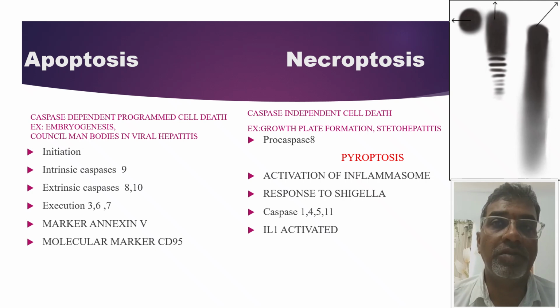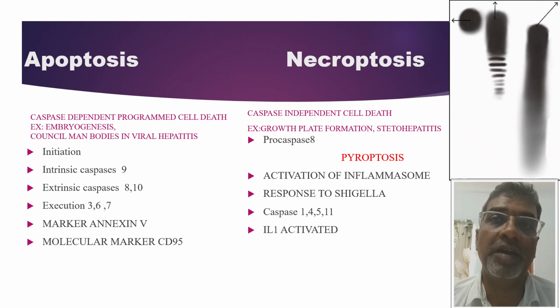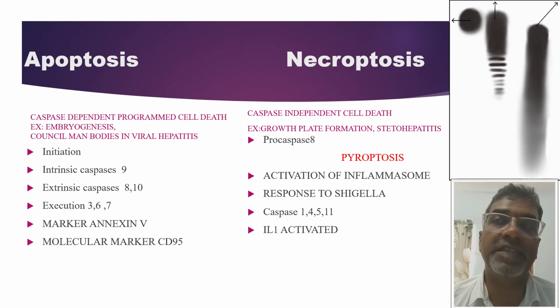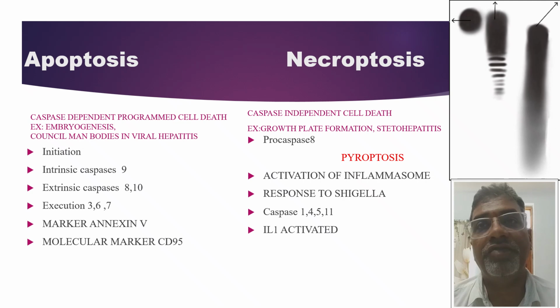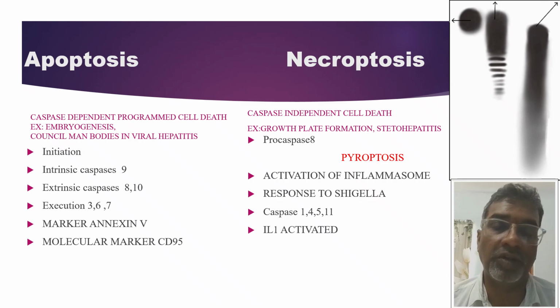Apoptosis examples: embryogenesis and Councilman bodies in viral hepatitis are classical examples. Apoptosis has an initiation phase and an execution phase. The initiation phase is promoted by caspases 8, 9, and 10, and the execution phase is promoted with the help of caspases 3, 6, and 7. The initiation phase is further subdivided into two pathways. One is the intrinsic pathway and the other is the extrinsic pathway.